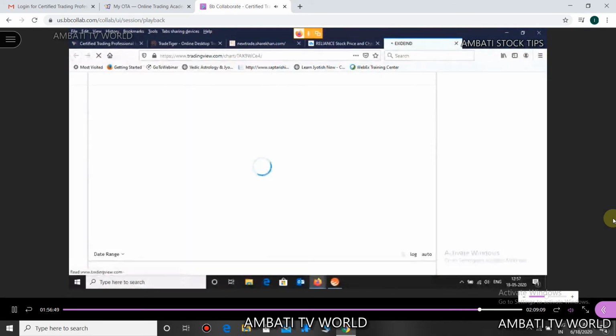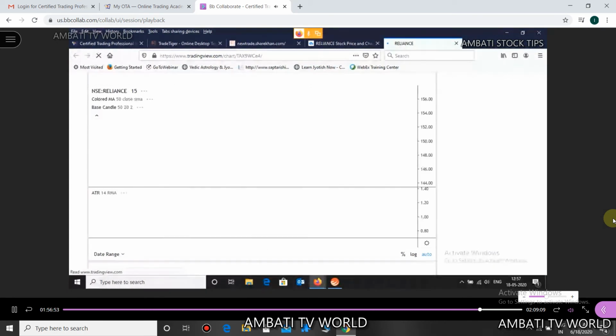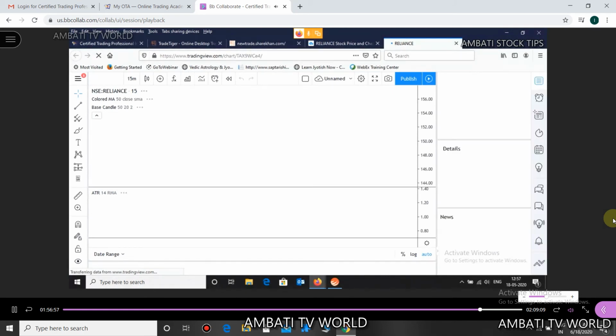So for today, as of now, what you need to do is just create an account. You need to set up your details or account with tradingview.com, and as we go along, I will be giving you more hands-on experience on TradingView.